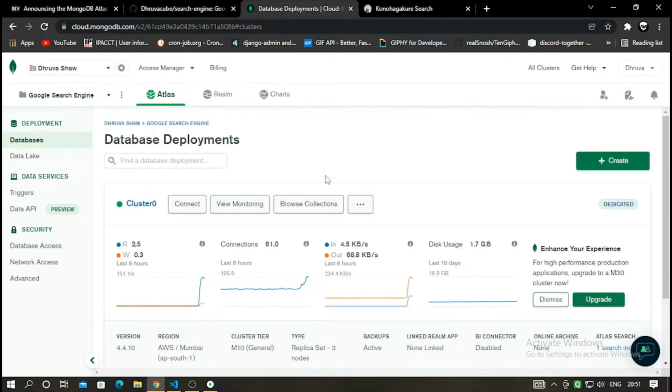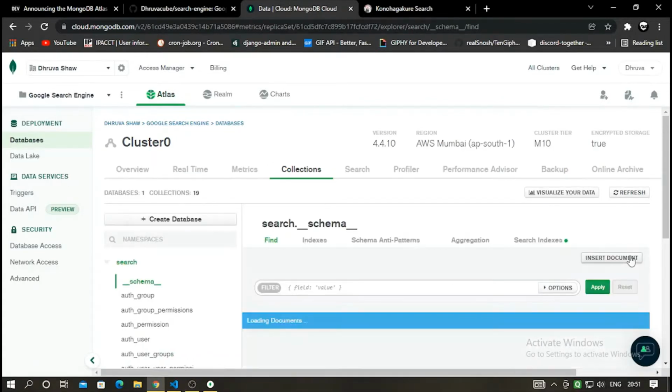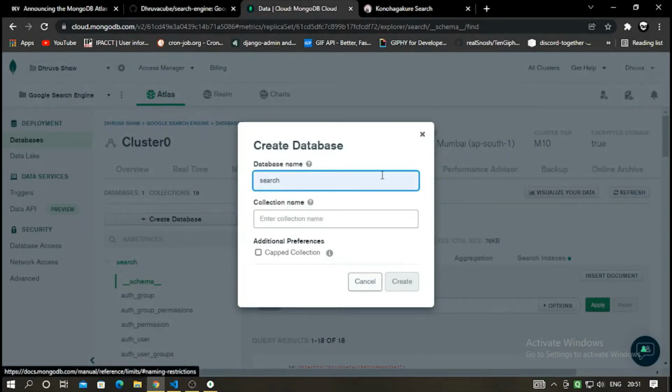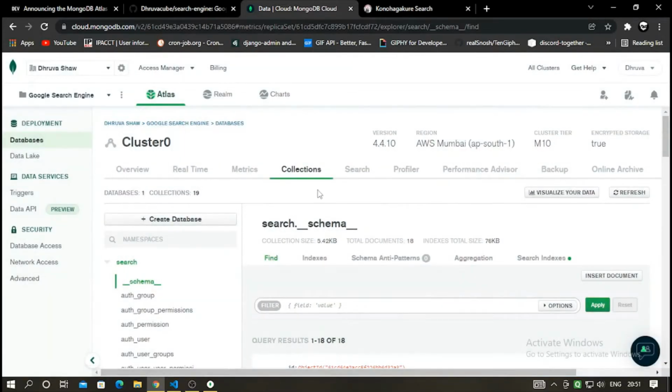Now first what you have to do is go to browse collections, wait for it, then you have to create a database, and database name should be search. I repeat, search, all in small letters. And you can enter any collection name. I prefer search underscore collection, and just press enter. A search database would be created.